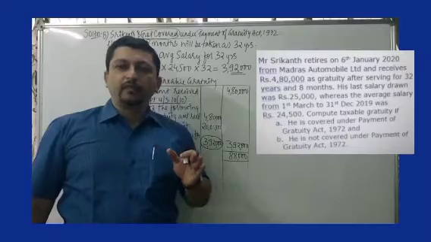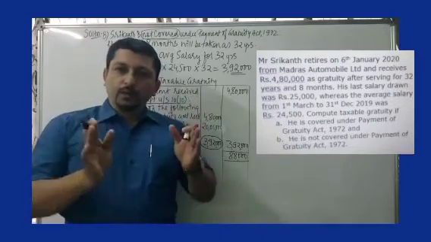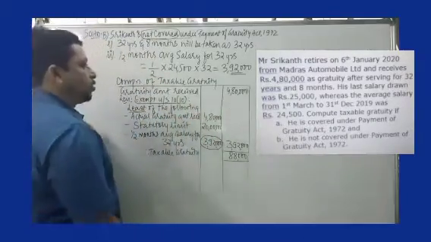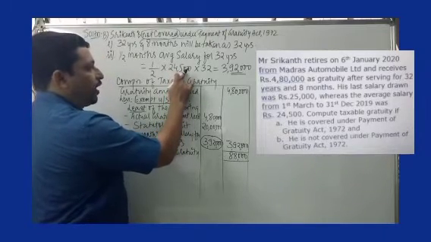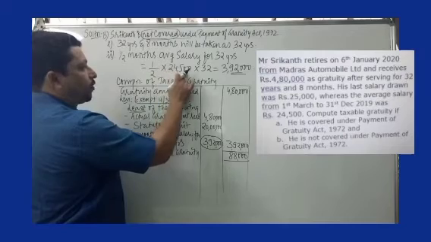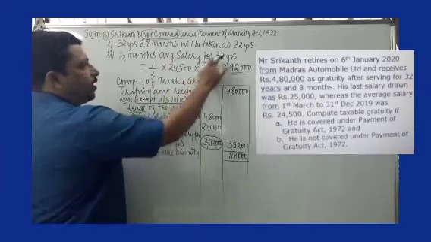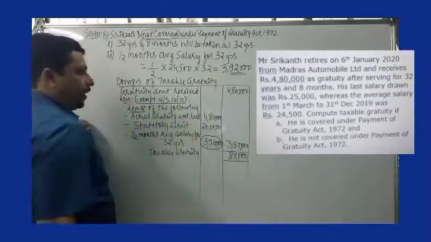He retires in the month of January. So the preceding 10 months is from March to December, and the rate is already given to us in the problem, 24,500. So half into 24,500, this is the average salary, into 32 years will give you 3,92,000.